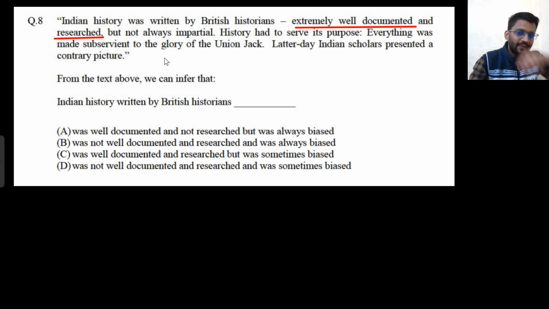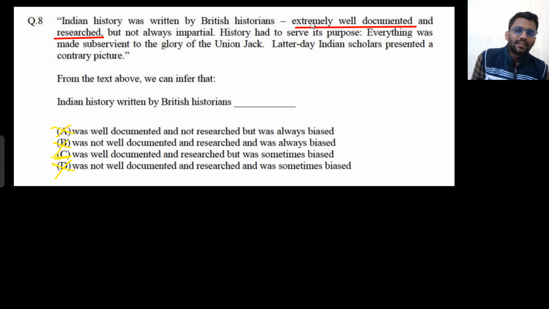Even if you don't know the rest of the things, you can still answer this question. What can be inferred? That Indian history written by British historians was well documented, not researched? No. Well documented and researched. Was not well documented and researched? No. Was well documented and researched? Yeah. This is the option. Was not well documented? No.